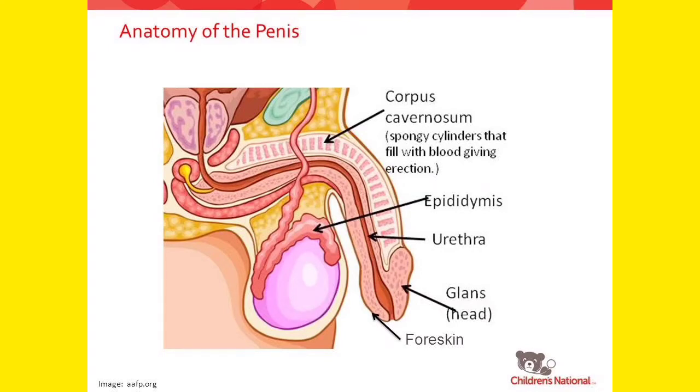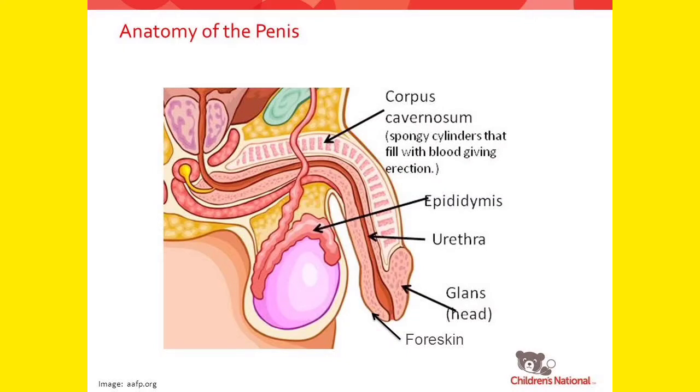The other thing which I told you is the epididymis. Epididymis is a long tube connecting to the testis, and it carries the sperm from the testis. You have another portion which is inside. It is a long thin tube which runs throughout the penis, that is the urethra.